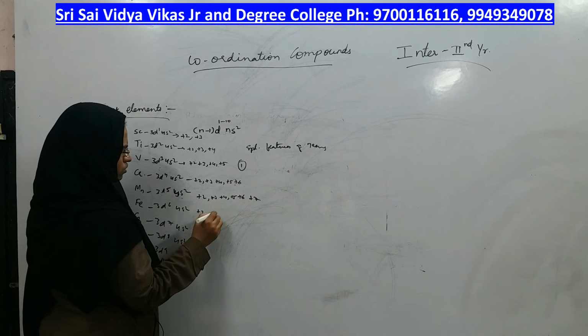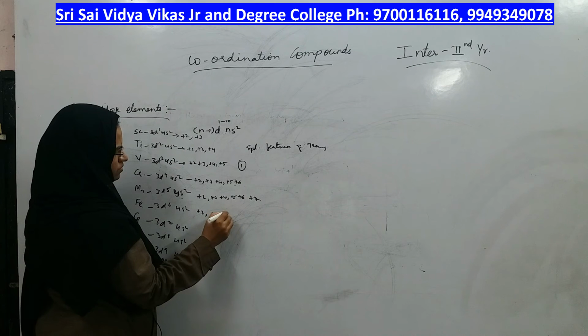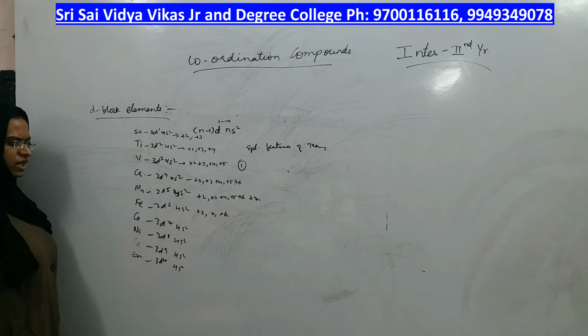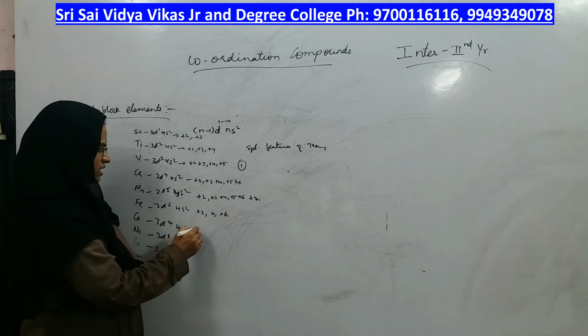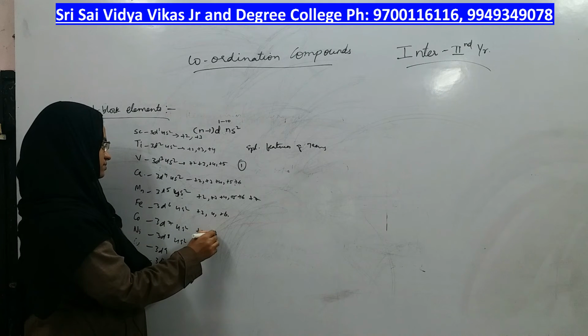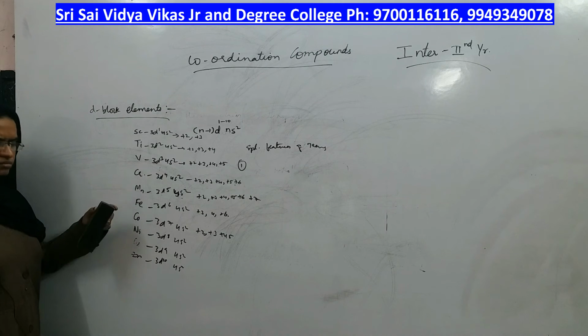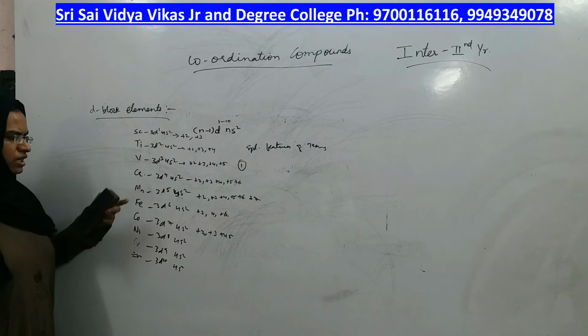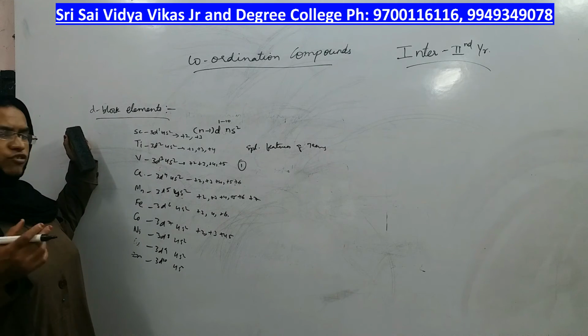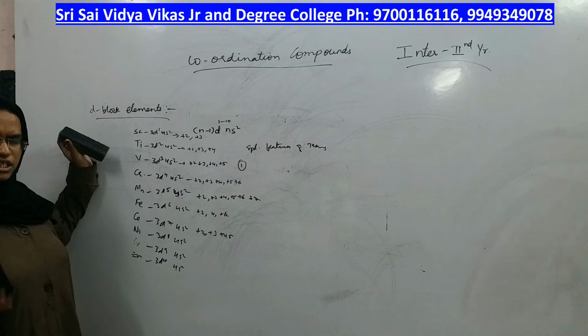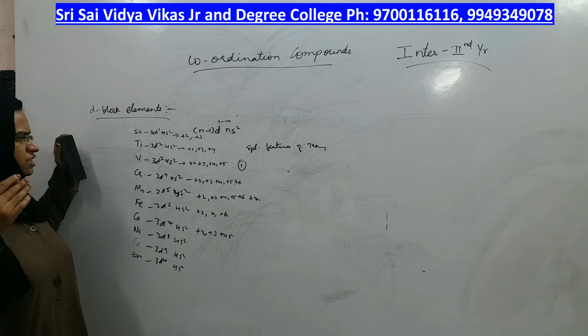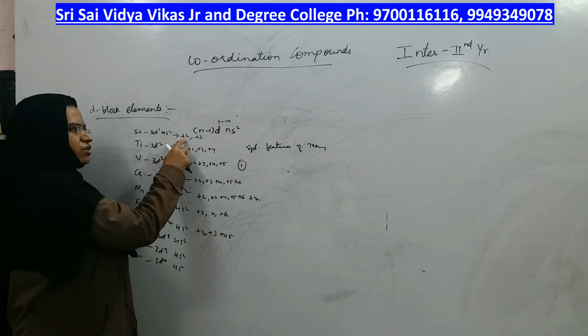Here 2, 4 and 6 only for iron. Like that, all these atoms present in the D block elements have a tendency to form variable oxidation states in different compounds. In different combinations, they show different oxidation states.